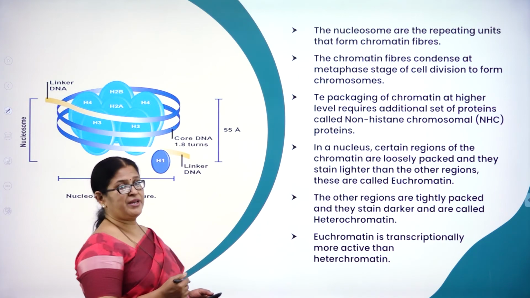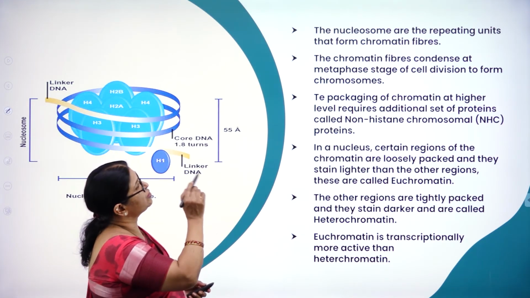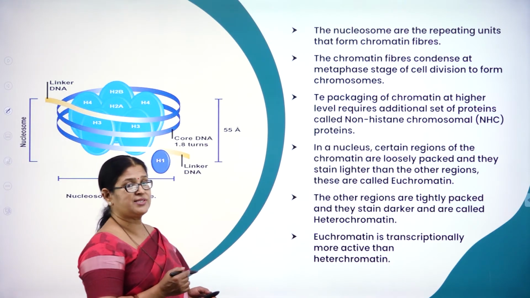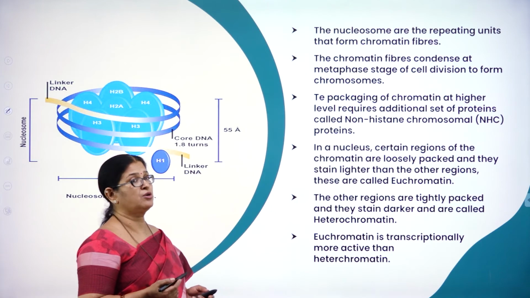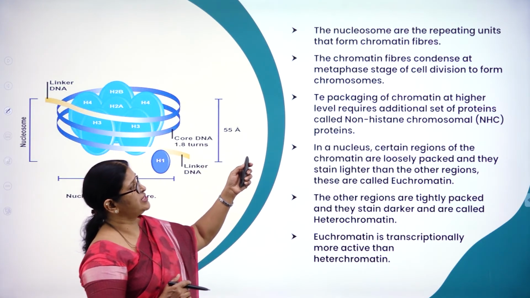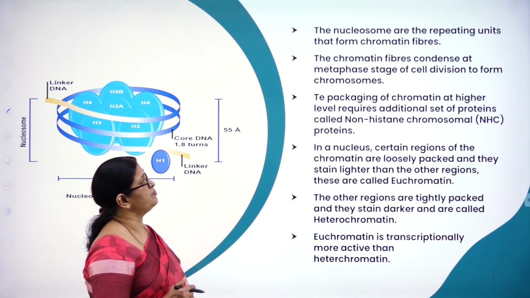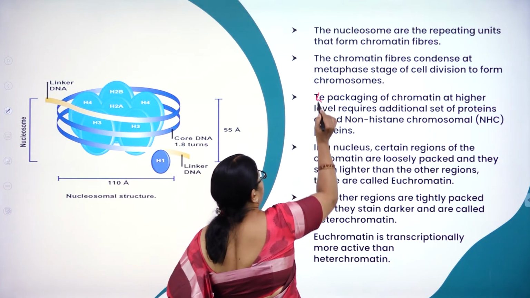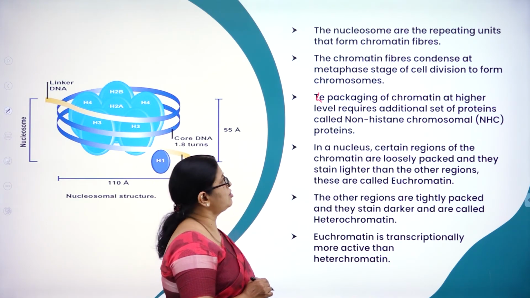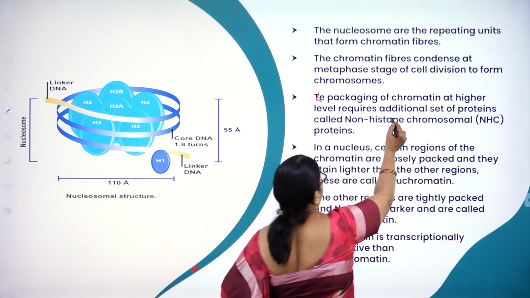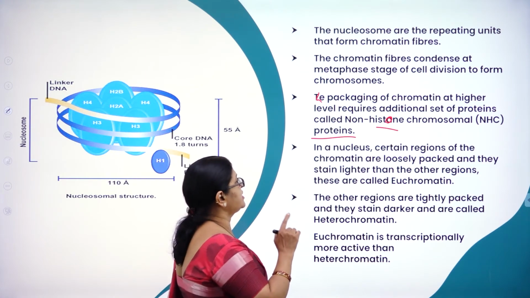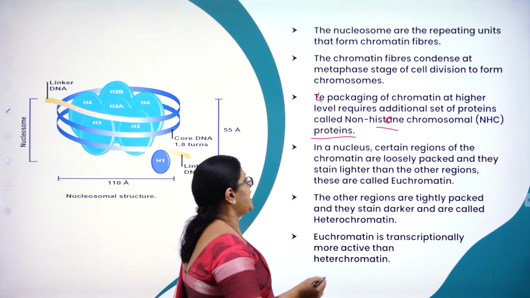Remaining points of this nucleosome model: the nucleosomes are the repeating units that form chromatin fibers. When we say chromosome, we use a word called chromatin fiber. They are in the form of a network. The chromatin fibers condense at metaphase stage of cell division to form what? Chromosome. The packaging of chromatin at a higher level requires an additional set of proteins called non-histone chromosomal proteins.